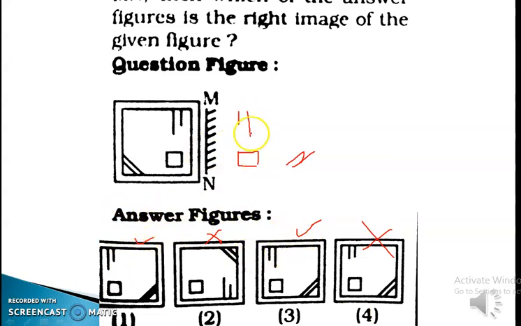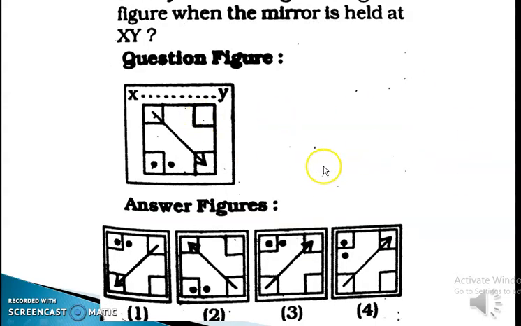So you can see here the first is the small line and then the large line. So this option will be incorrect because first there is the large line. So this option is incorrect and the correct answer is option number 3. Now let's move to our next question. We have